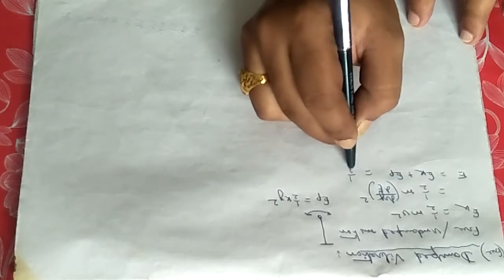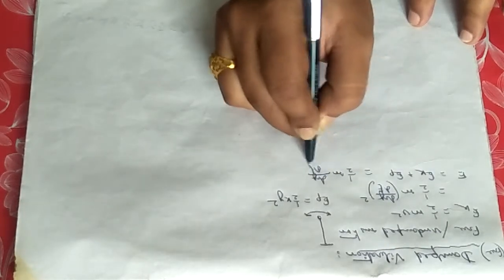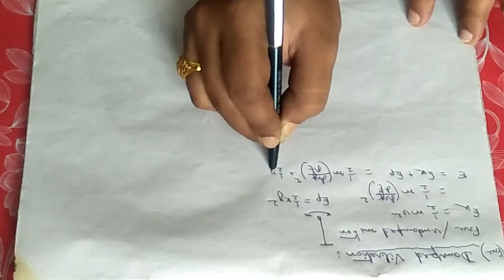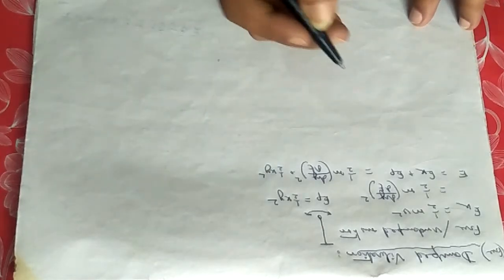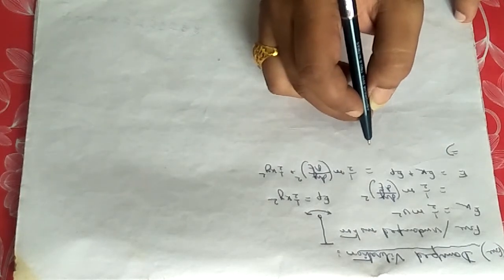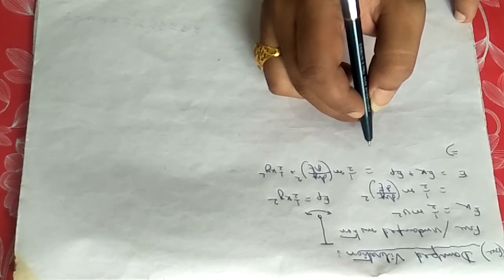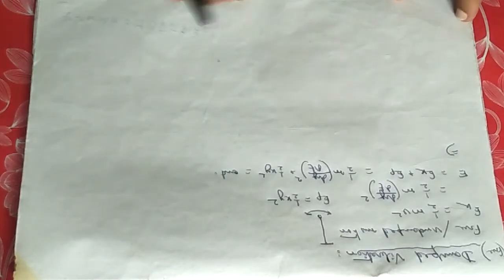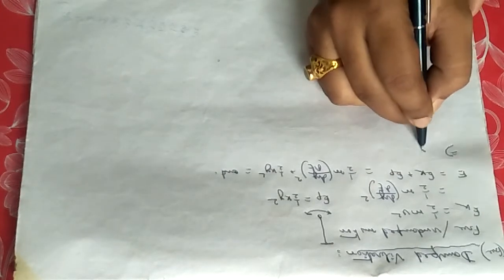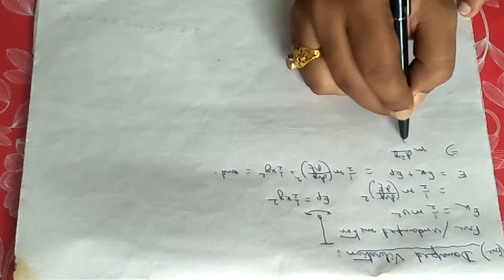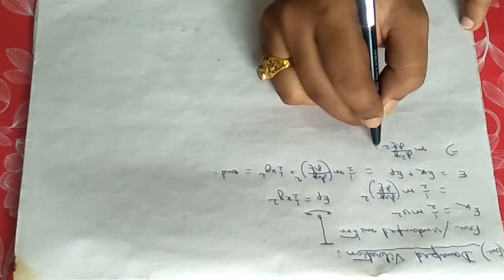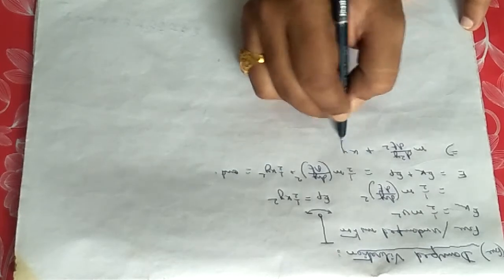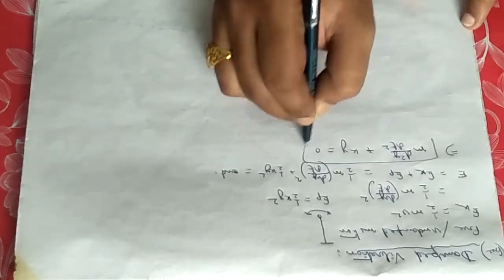So if we write the total energy, it will be half m (dy/dt) whole square, plus half k y square. And you know that the total energy is always constant. If we differentiate both sides, we will finally get m d2y/dt2 plus k into y equals 0.